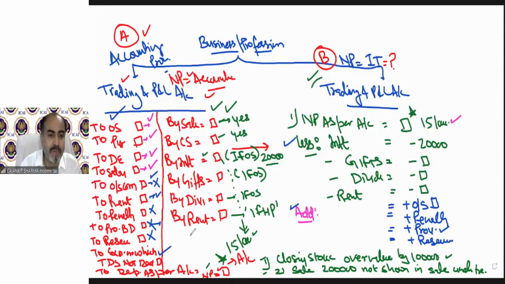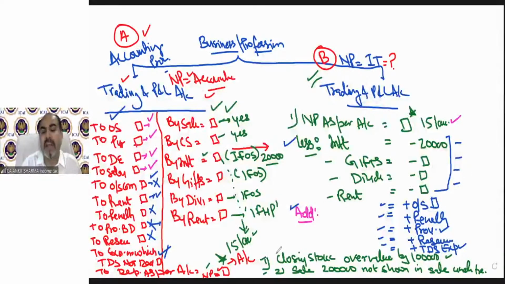The expense on which TDS is not deducted. That is also a concept under income tax, which says that if TDS is not deducted, then that expense is going to be added back. So these expenses do not form part of my business expenses, so I have to add them. And these incomes are not part of my PGBP head, so I am going to deduct these incomes from my profit.